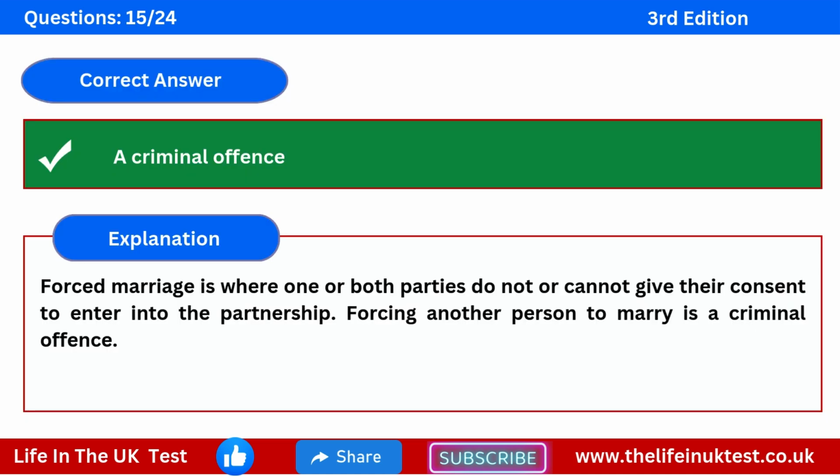The correct answer is a criminal offence. Explanation: forced marriage is where one or both parties do not, or cannot, give their consent to enter into the partnership. Forcing another person to marry is a criminal offence.